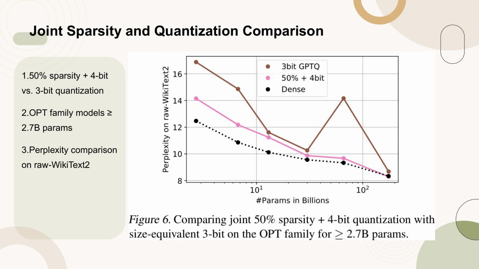It highlights that 50% sparsity with 4-bit quantization models maintain higher accuracy compared to their 3-bit counterparts, particularly for larger models such as the 175B parameter model, where the perplexity is lower at 8.29 versus 8.68 for 3-bit quantization. This suggests that the combination of sparsity and quantization can effectively balance computational efficiency and model accuracy.